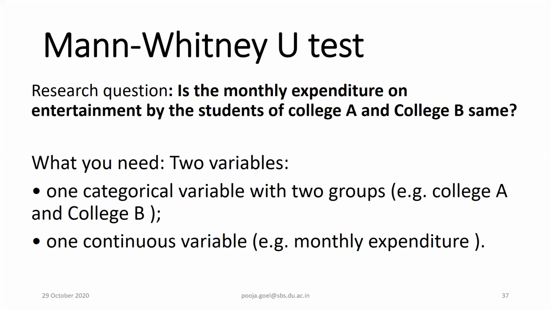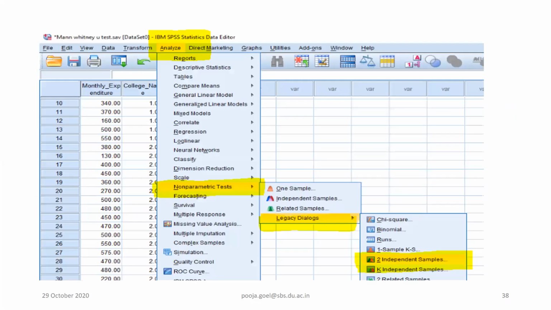Mann-Whitney U test के लिए we need to have two variables, categorical and continuous. For even for t test, two independent sample test के लिए भी हमें यही चाहिए था, two categories and one continuous. But the difference क्या आ गया है? Normality का.